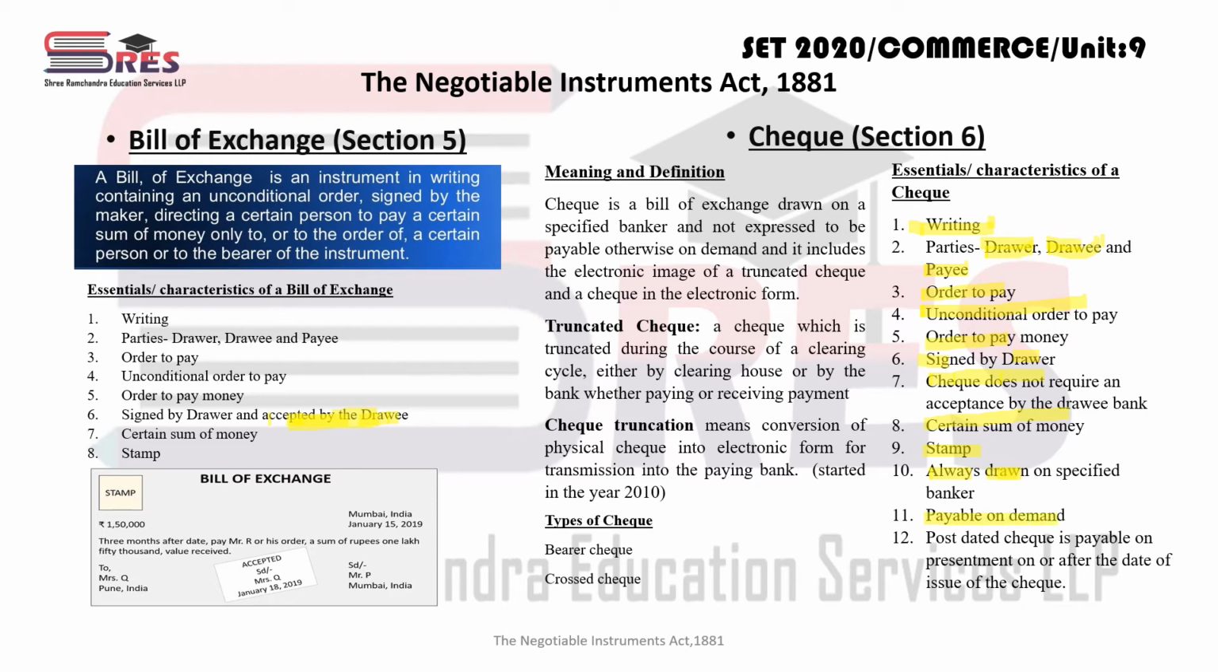ऑन डिमांड. तो suppose if Mr. A has given a cheque to Mr. B of 5,000, तो Mr. B को चेक का पेमेंट तभी मिलेगा when he will present that cheque to the drawee, that is बैंक के पास जाएगा तो ही मिलेगा. तो मतलब पेबल ऑन डिमांड होता है, जब डिमांड करेगा, provided that demand must be in the specified period.